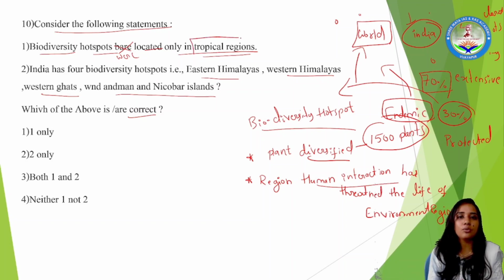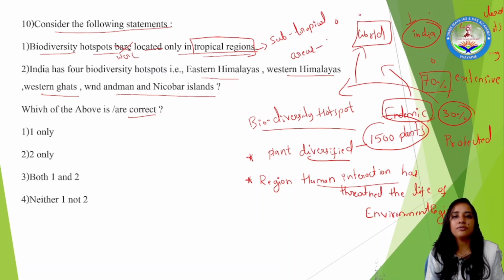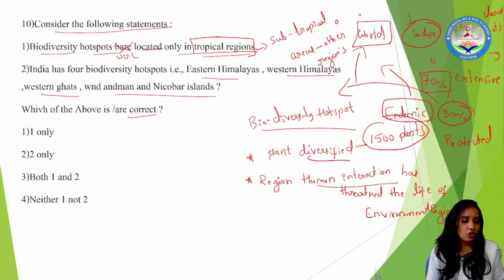So here it is taking one more feature of these biodiversity hotspots. They are not located only in tropical regions but they are even located in subtropical areas too. Along with it, other regions also contain biodiversity hotspot places.